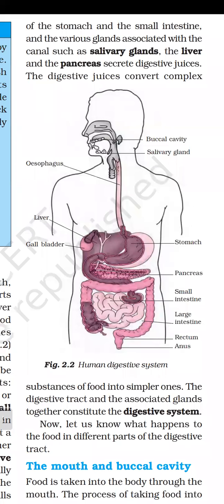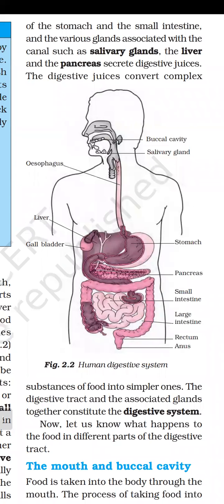So look at figure 2.2, the human digestive system, again. And this diagram you have to draw in your practice notebook at least 2 times. And after that, you will draw this diagram in your fair notebook. So before drawing this diagram in the fair notebook, you have to draw it at least 2 or 3 times in the practice notebook.